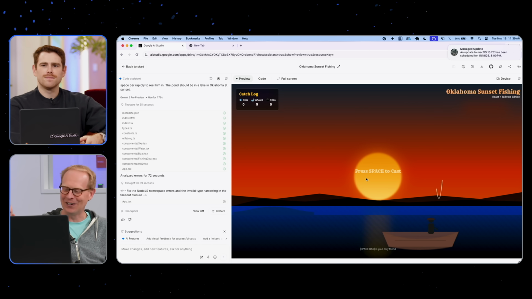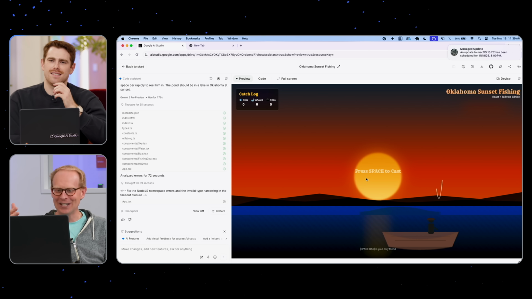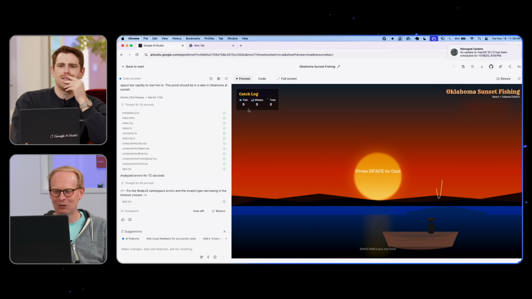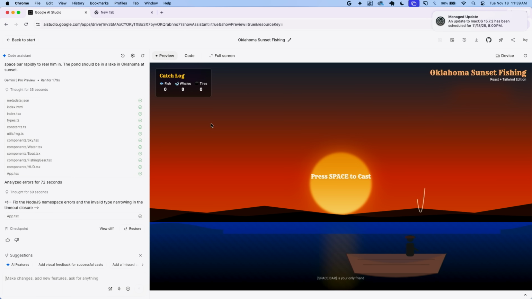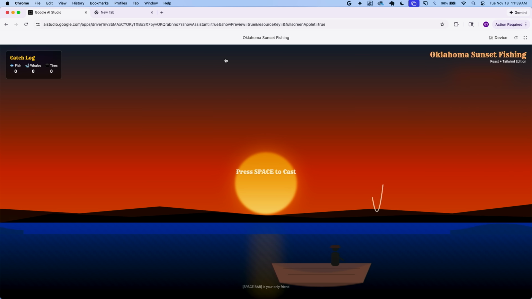All right, here we are at sunset. That's awesome. Oh, and there's a catch log. You can see it's got fish, whales, and tires. You want to go full screen for us so I can get the top right-hand corner? Oklahoma is beautiful. Hold on. I was going to say, Oklahoma. That's why I need the sunset, gotta get there. Okay, here we go. Full screen. I'm going to hit space to cast.